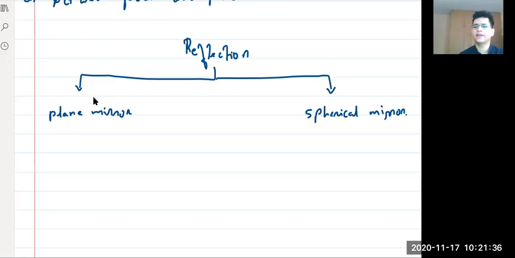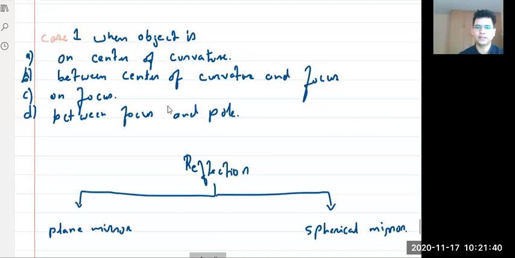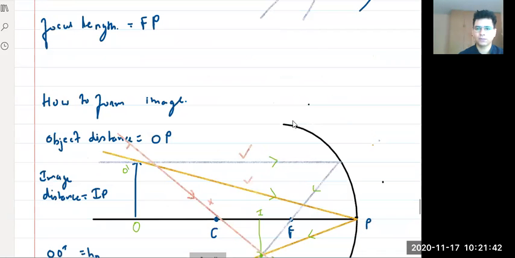Now, we studied spherical mirror in brief. We haven't studied it in detail. We just talked about this. And this is which mirror? Tell me, is this concave or convex? I hope all of you remember the mnemonic. Light is entering a cave-like structure, so it is concave. Very good, everyone. Very good, Sanskriti. Very good, Samarth.